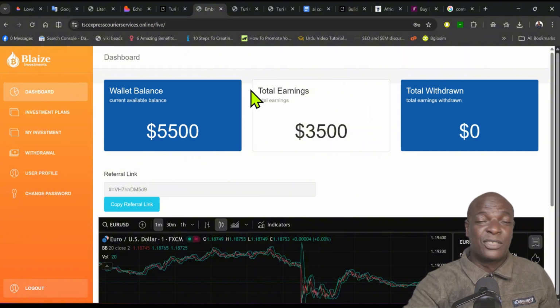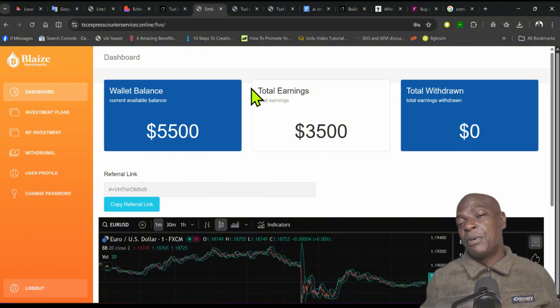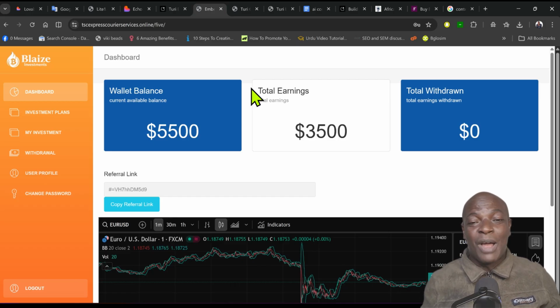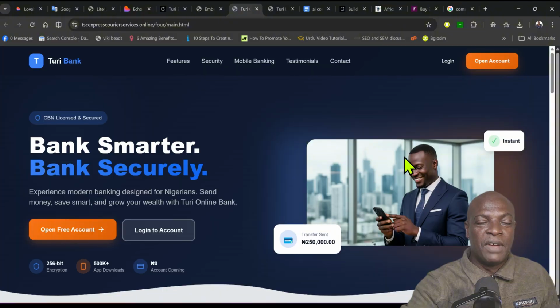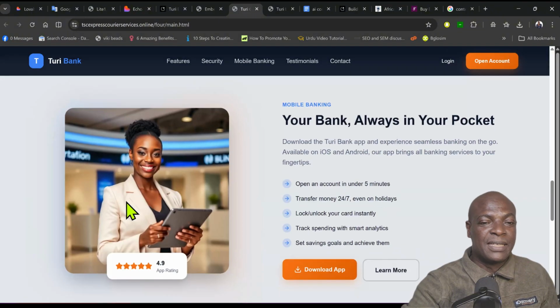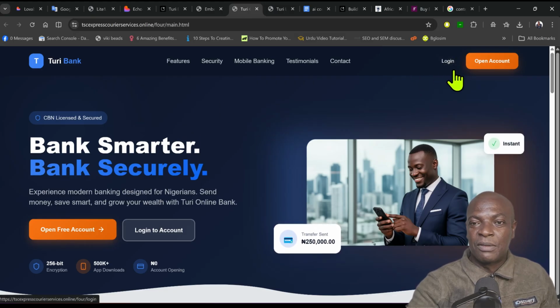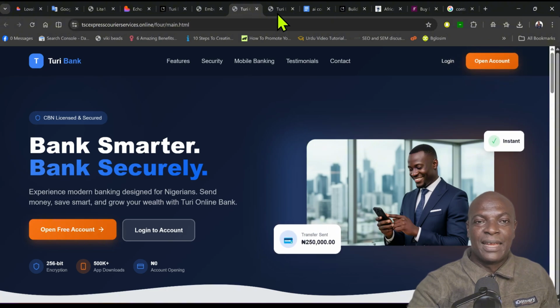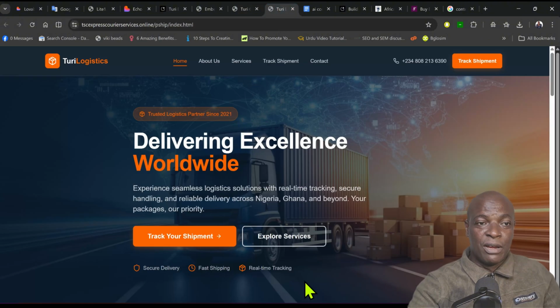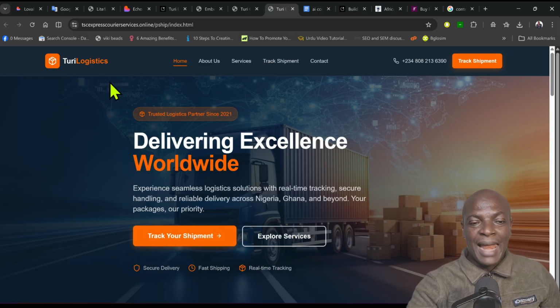So AI has gone so far. Don't allow people to confuse you with vibe coding. You can vibe anything and create it. So this is one of the investments. You can also use it to create an online bank. You can see this professional front page of the bank. If I click here now, it will take me to the back end. All I'll do here, I'll click here, open account. Once I click here, it will take me to the back end, but I don't want the video to be too long. Lastly, let me just talk about the investment site.